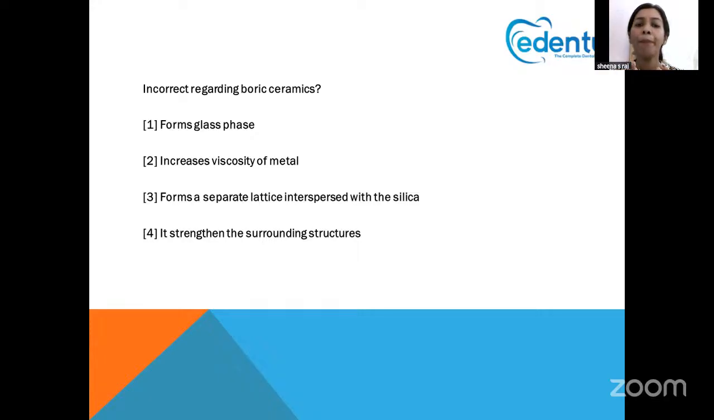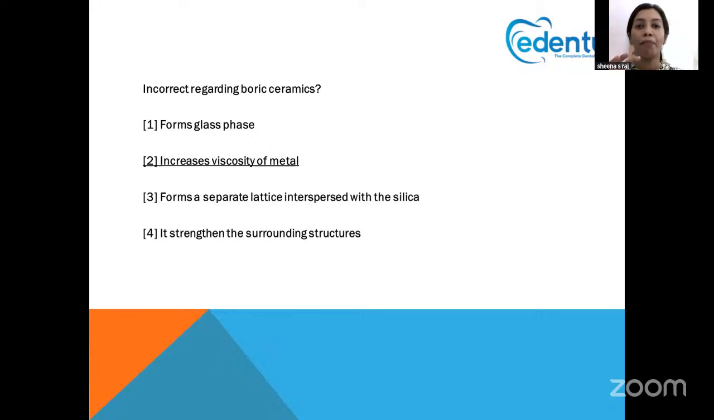Another important benefit of boric ceramics is that they form a very separate lattice interspersed with the silica. They do not join together with the remaining lattice, and it strengthens the surrounding structure. Borate is added for strengthening the ceramic. So the answer is the second point, increasing the viscosity of metal. That is a very wrong answer. They are actually used for decreasing the viscosity. They often decrease the viscosity of metal. So the incorrect answer is that they increase the viscosity; they actually decrease it.